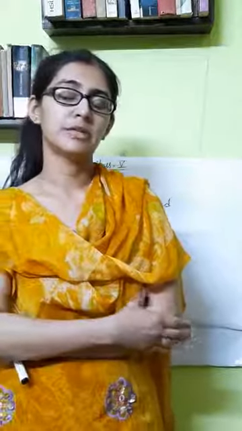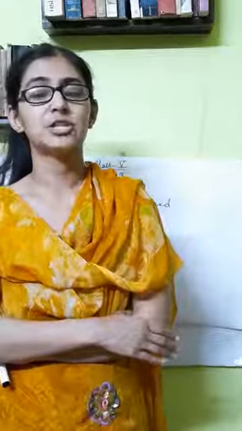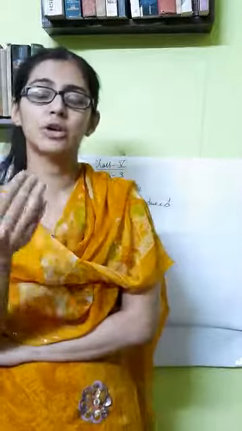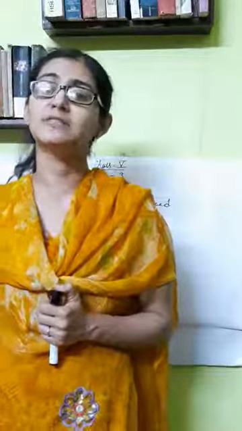The states had to approach the British company or the Governor General for accepting the subsidiary alliance. The Governor General himself decided not to go to the states, but the states were supposed to accept the subsidiary alliance by themselves.